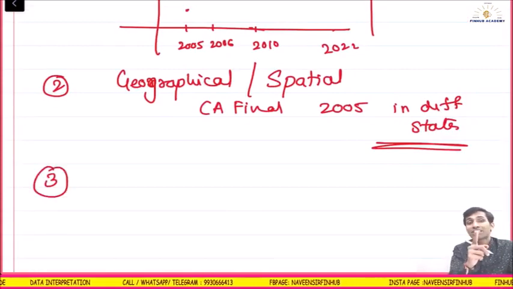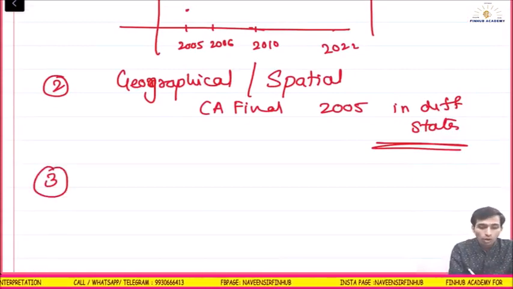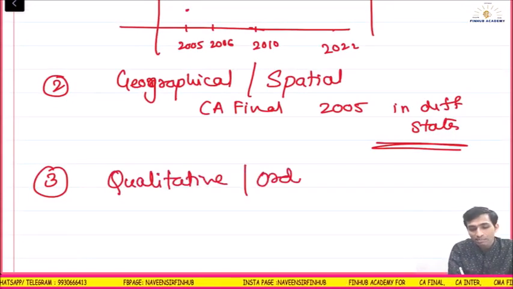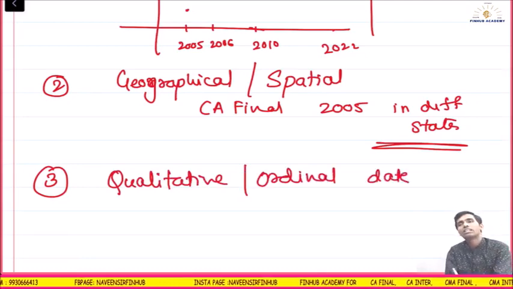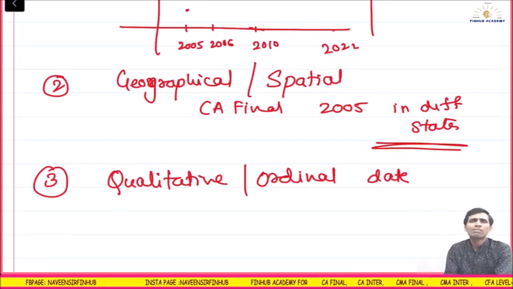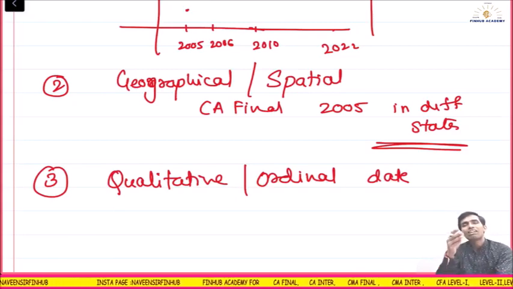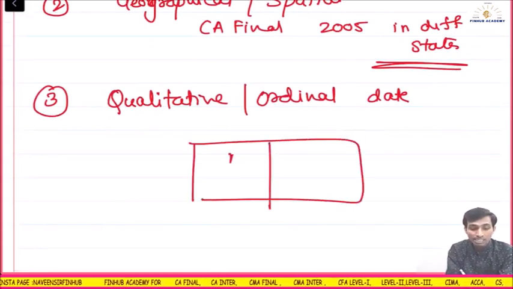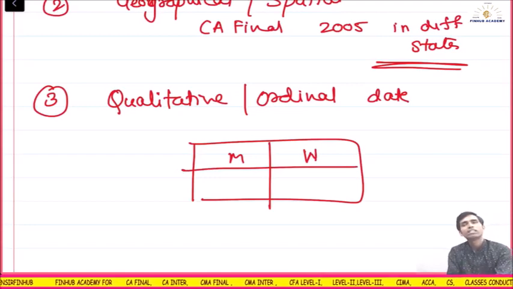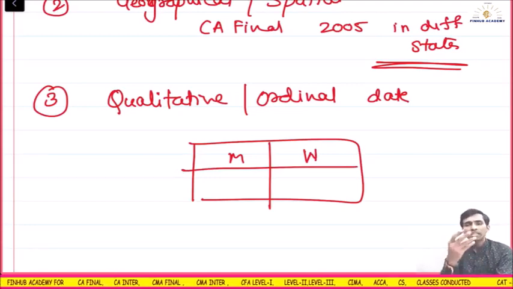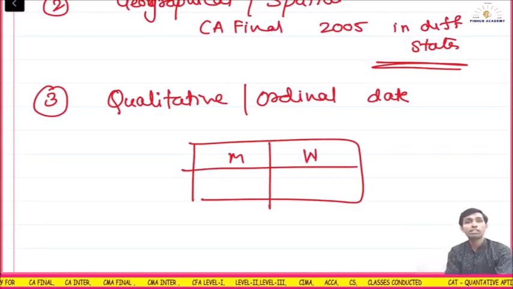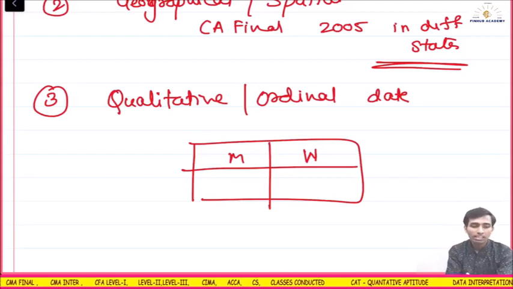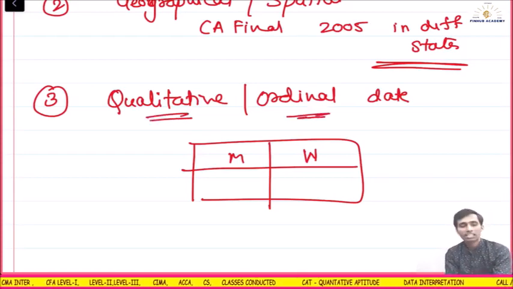Third type of data, time series done, geographical done. Third type is qualitative, or I will say ordinal. The other name is ordinal data. Qualitative means what? Attribute, as I said. So when the data is classified according to the attributes, this many males are there, this many females are there, this many people have a smoking habit, this many people have a reading habit. According to the habits, according to the quality, when we classify the data, that is known as qualitative or ordinal data. The last one is what?